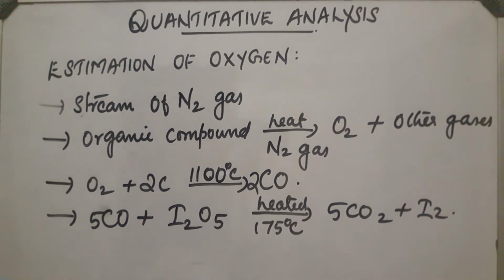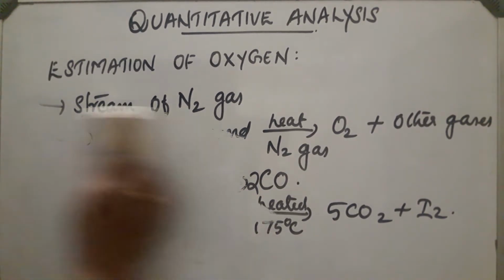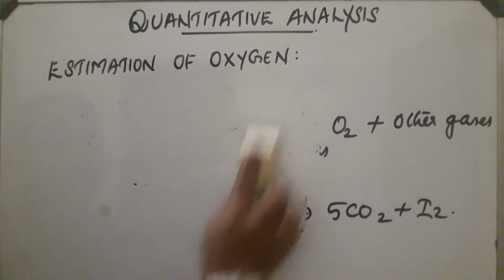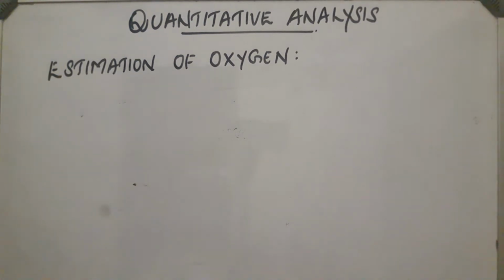By determining the amount of carbon dioxide produced, we can calculate the percentage composition of oxygen present in the organic compound. Now, next let us explain the apparatus. This apparatus is almost similar to the one for the estimation of carbon and hydrogen.